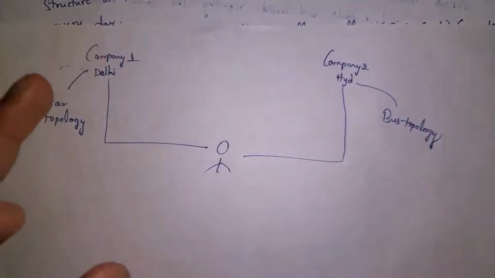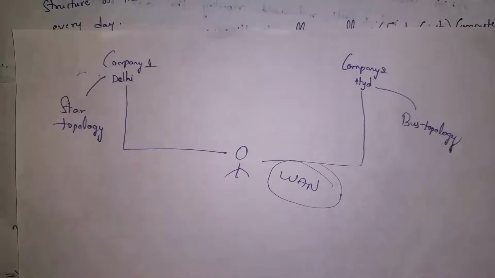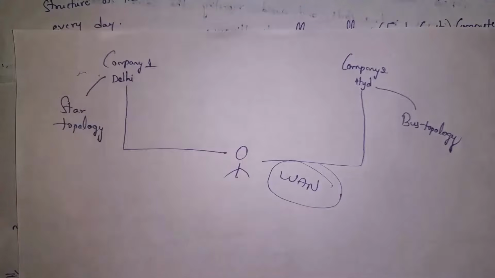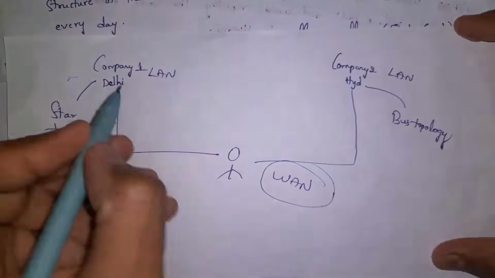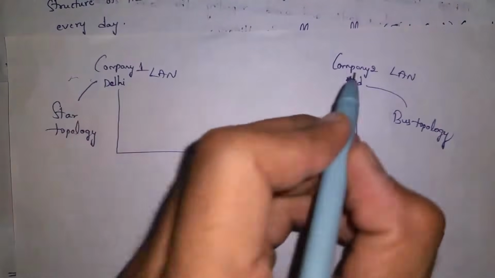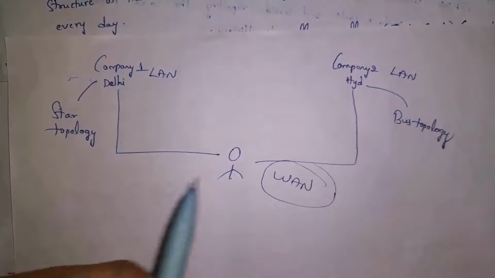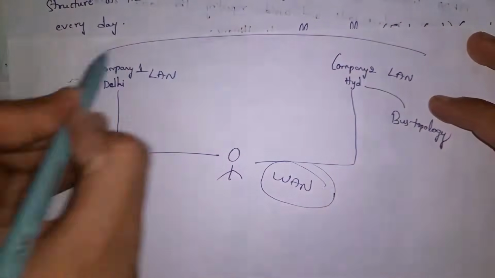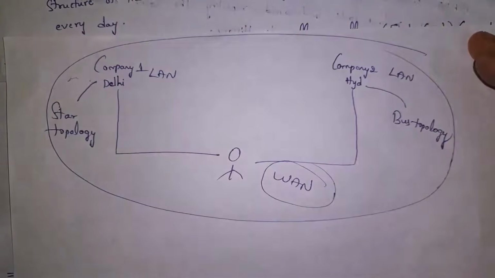Though these companies have different structures and they are connected by using different kinds of devices, the company manager can work from home by using wide area network and he can control both companies. This company 1 is a local area network and this company 2 is a local area network, and the manager will connect to these two companies by using wide area network. All this together forms the Internet. This is the example of Internet.